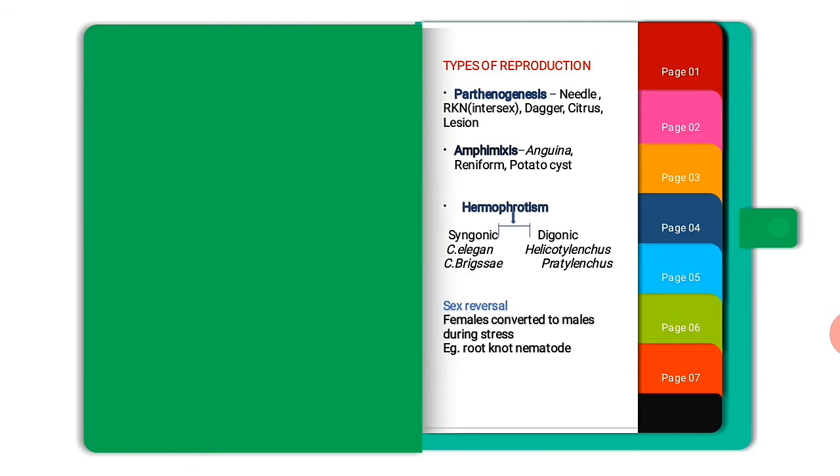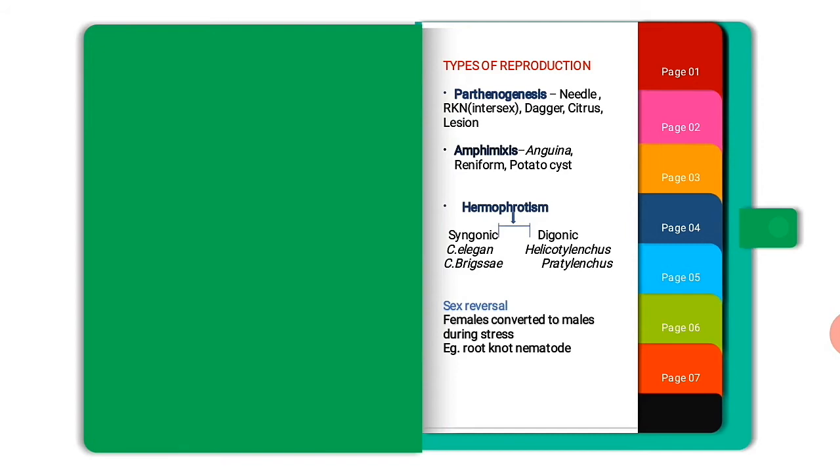Next one is hermaphroditism, where male and female are present in the same organism. Two types, syngonic and digonic. The syngonic is where both sperm and egg are produced by the same gonad. Here, the first formed one is sperm and the later formed one is ova or egg, and then they get united. Second one is digonic. Here, the sperm and ova are produced in separate gonads of the same individual.